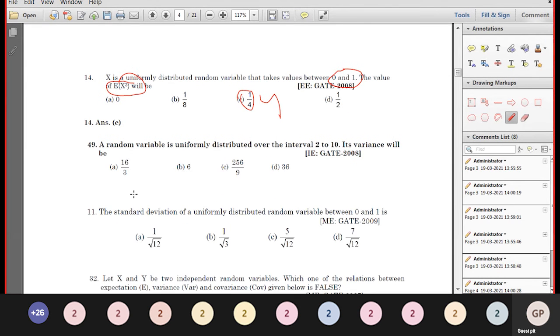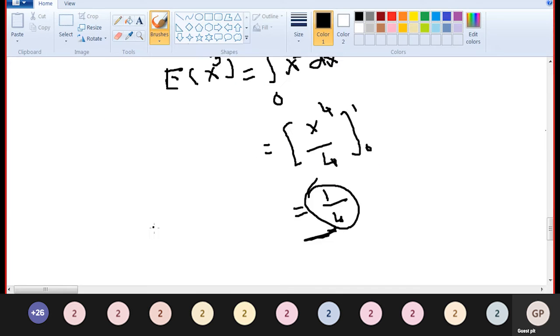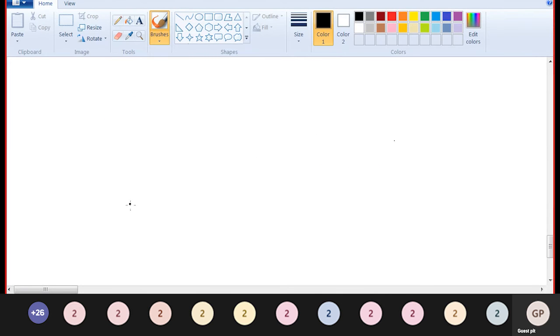Next, a random variable is uniformly distributed over the interval 2 to 10. Okay, now only this will be discussed, this already exists. The standard deviation of a uniformly distributed random variable from 0 to 1 is. So x follows uniform distribution in the interval 0 to 1.